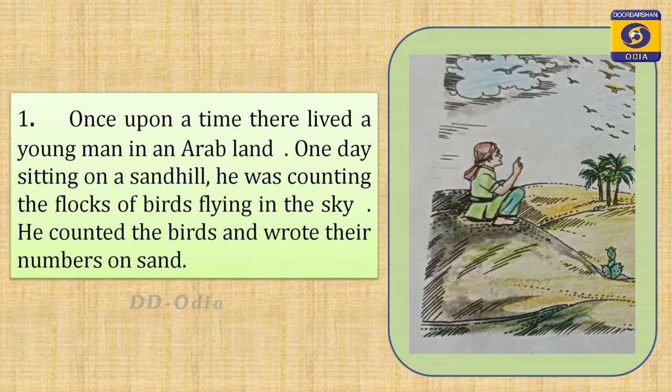So the man sitting on a sand hill was counting the flocks of birds. Sand hill means hill made up of sands. He counted the birds and wrote their numbers on sand. So, the young man was counting the number of birds flying in the sky, then he wrote all these numbers of birds on the sand.